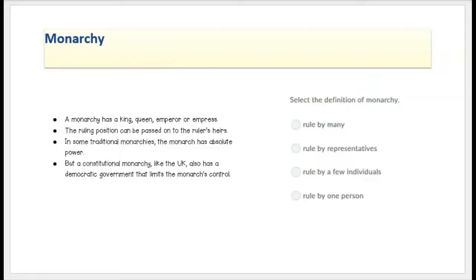So a monarchy has a king and a queen, emperor or empress, and the ruling position can be passed on to the ruler's heirs. In some traditional monarchies, the monarch has the absolute power. But a constitutional monarchy, like the UK, also has a democratic government that limits the monarch's control. So if you just had to put a couple words about monarchy, it would be basically a monarchy is ruled by one person. So it's ruled by a king or a queen. Okay, when we think of monarchy, we think of kings and queens.